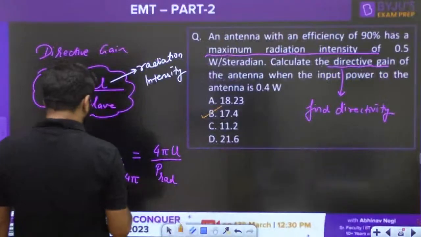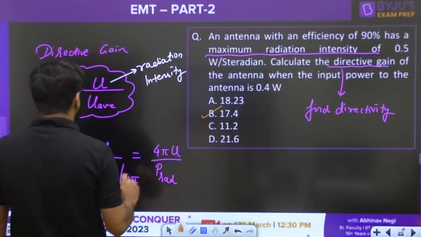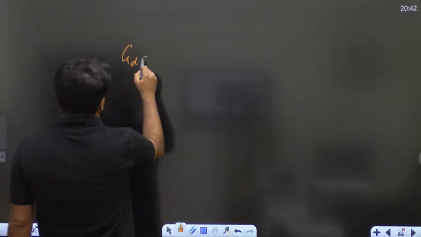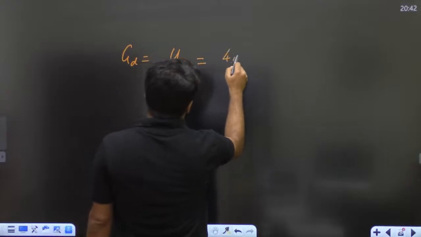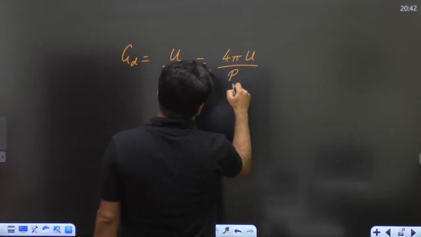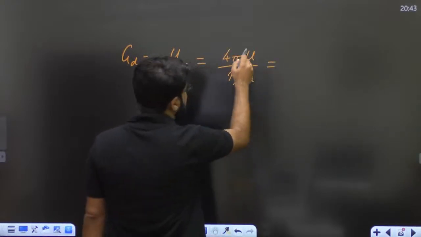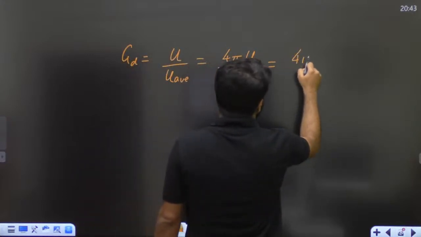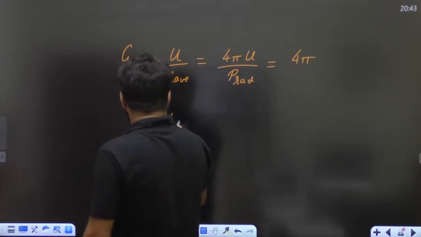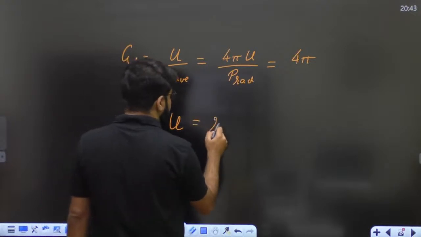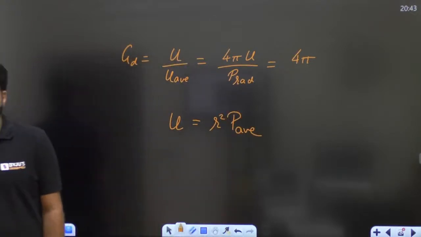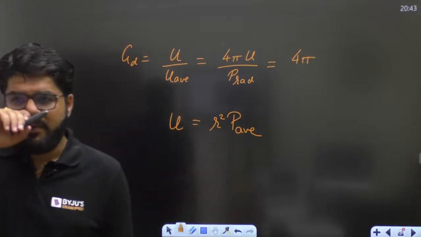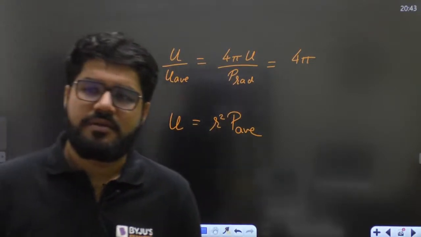So I wrote one more formula here. GD is equal to 4 pi U by P rad. GD, which was U upon U average, we have written that formula as 4 pi U upon P rad. One more formula which can be important for you is 4 pi. Now what is the U given by? The radiation intensity is given by the formula R square into time average power density, R square into time average power density, right?